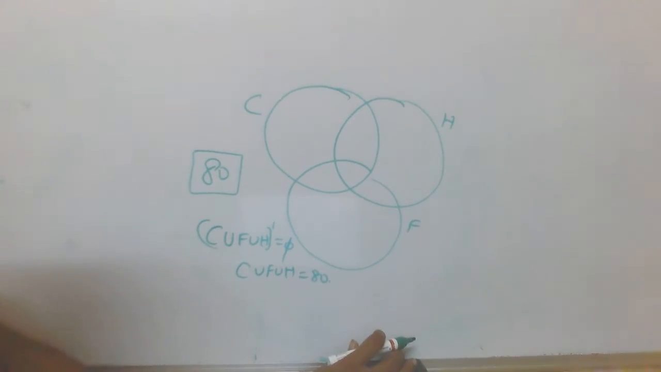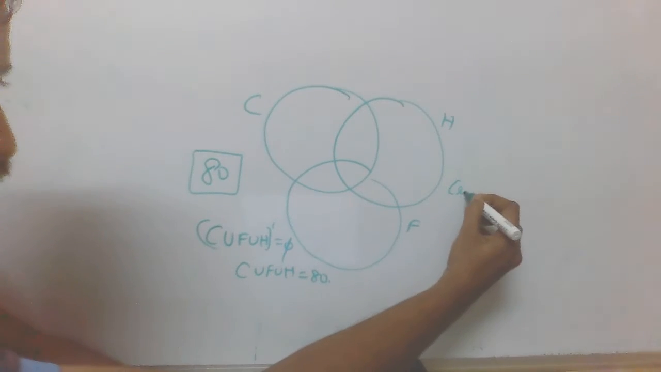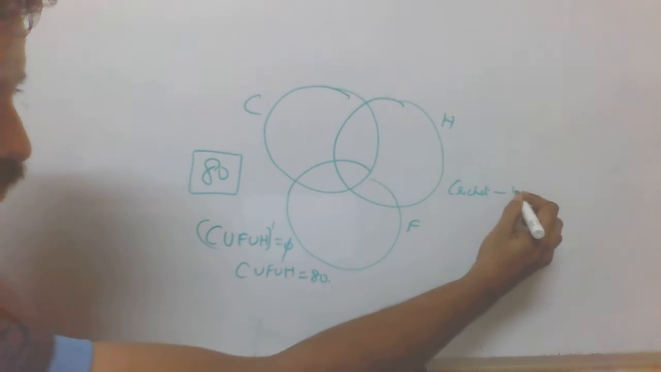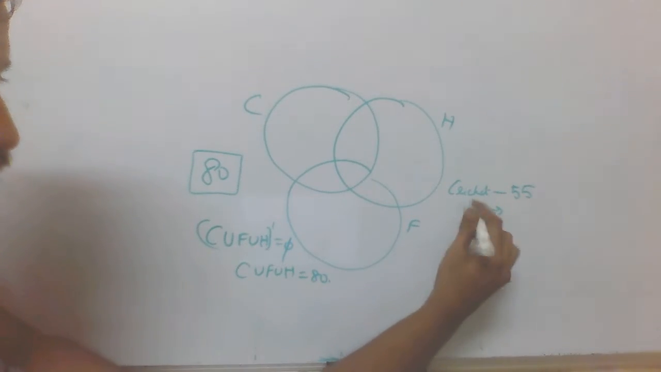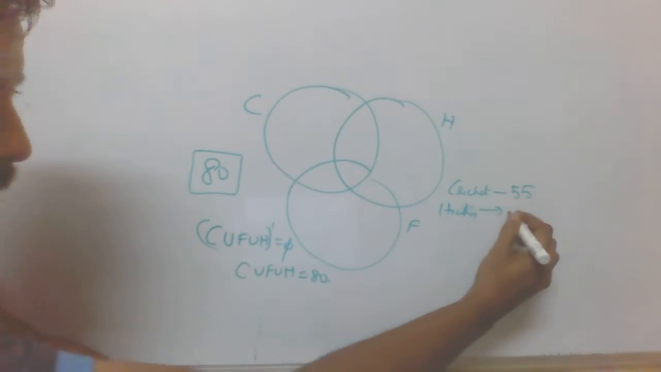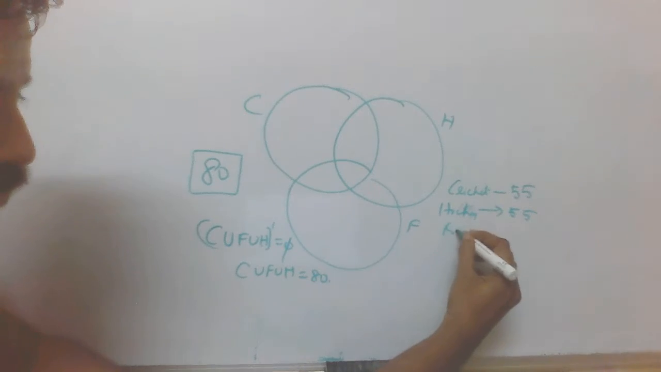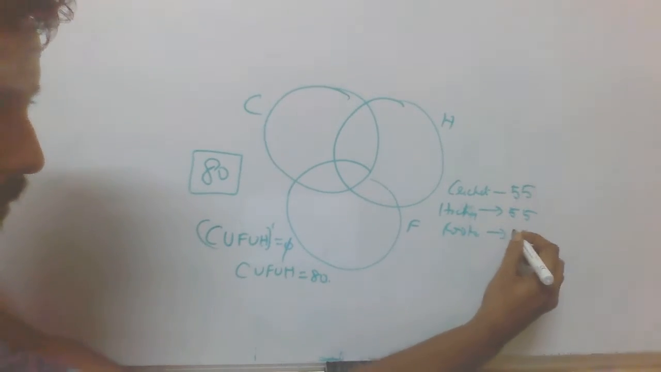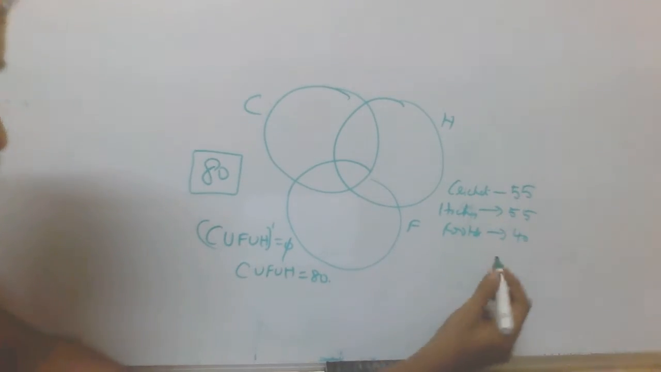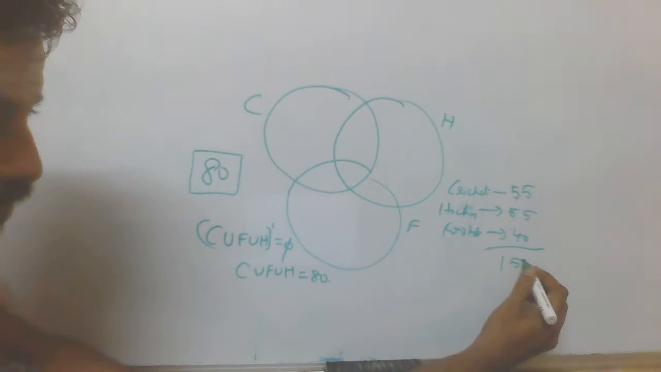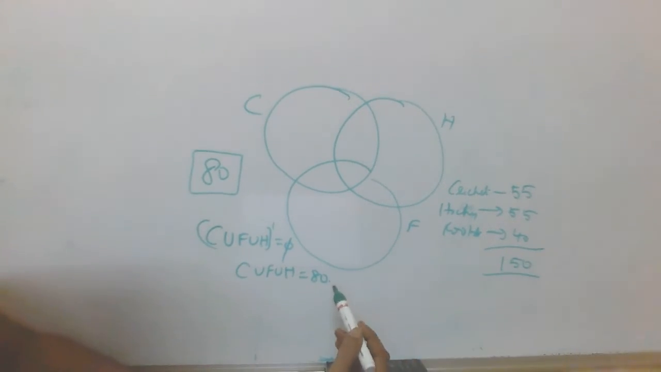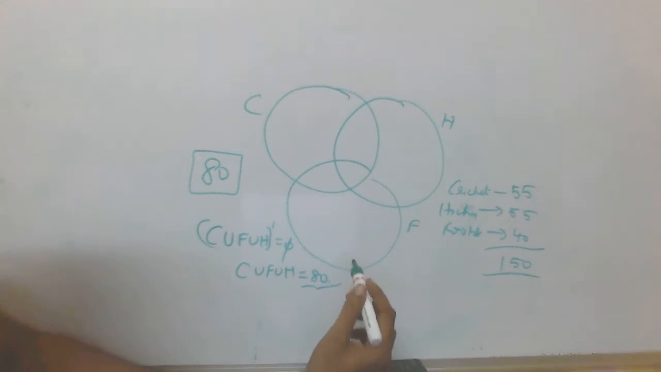Right. Now, the individual value of the cricket lovers is given to be 55, hockey lovers it's given to be 55, and football lovers it's given to be 40. When you add the cumulative values, it adds up to 150. But the total being surveyed is only 80. So, where can the balance go?